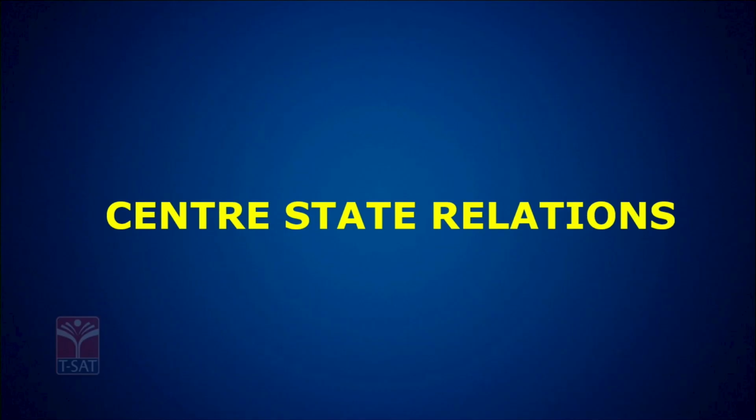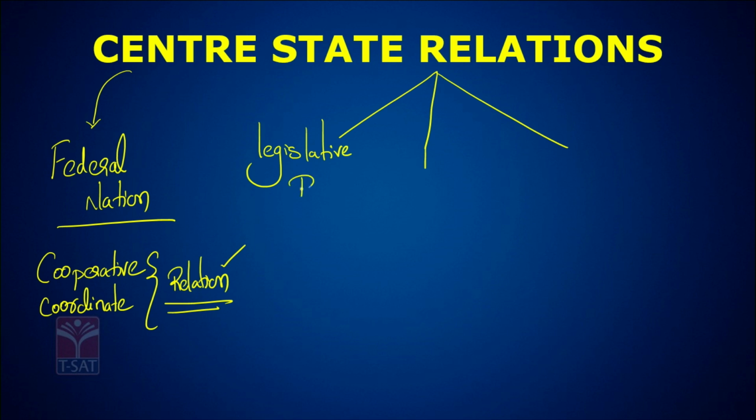And these center-state relations, as per the Constitution of India, are divided into three types. The first one is called center-state legislative relations. The second one is called center-state administrative relations. And the third one is called center-state financial relations.